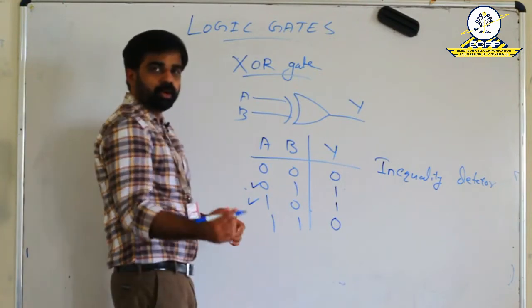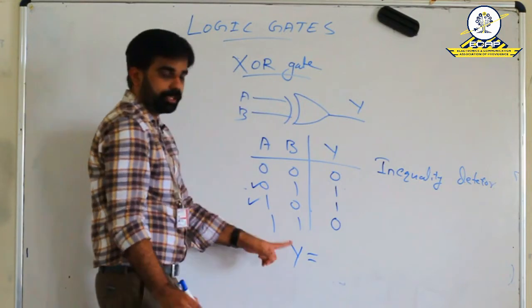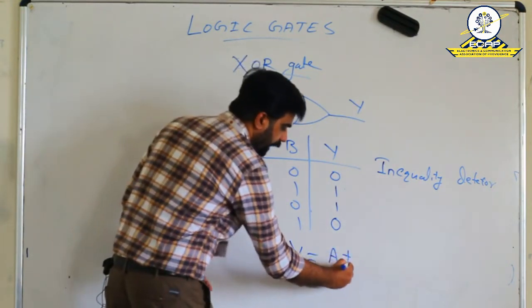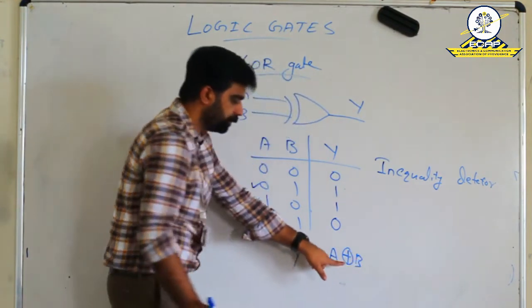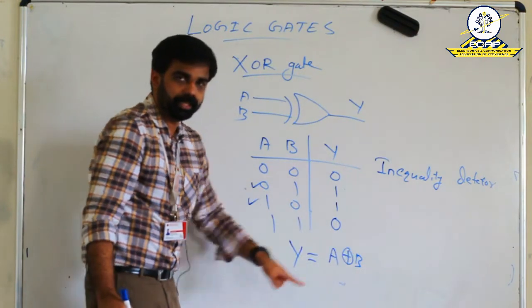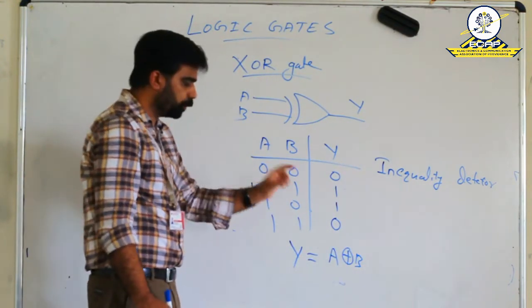Now the logic expression of the XOR gate: Y is equal to A XOR B. This is the symbol of the XOR gate. In the case of AND we put a dot, in the case of OR we put a plus symbol.